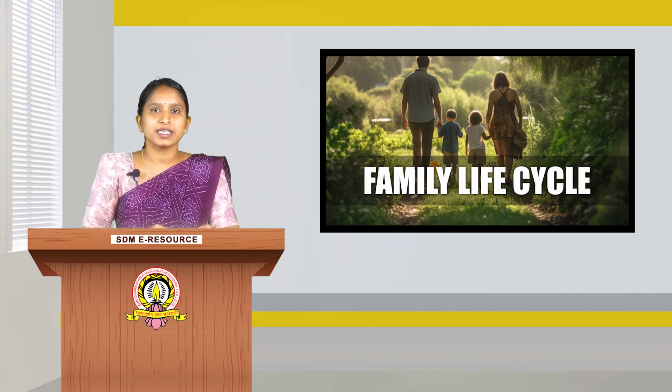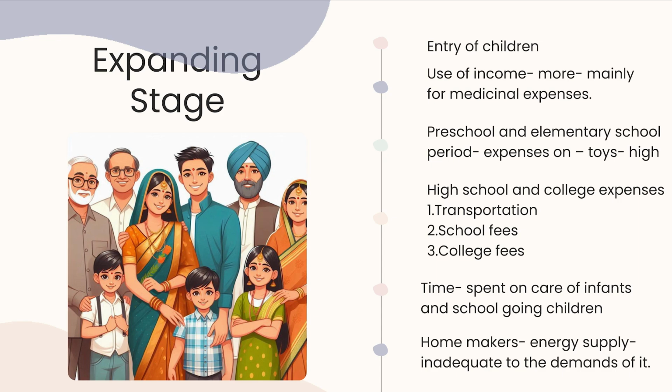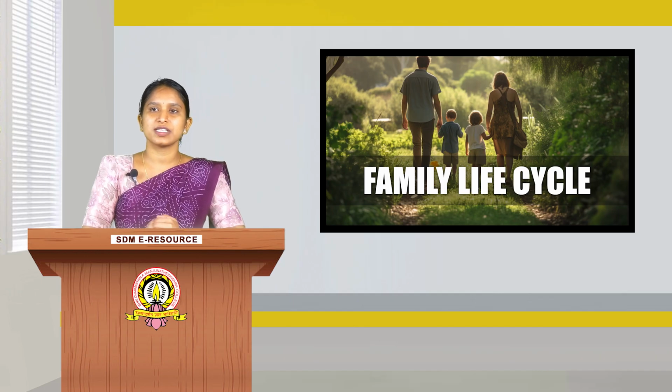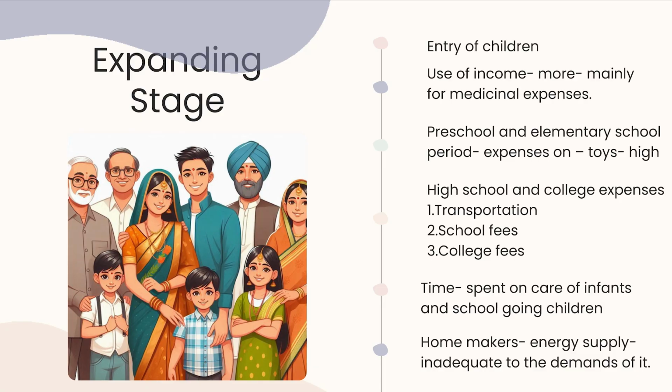So what happens in the second stage of the family? You can see the slide here. The second stage of the family is called the expanding stage. Here the entry of a child happens and the use of income is mainly for medicinal purposes, that is, for the children's health. And what happens after that? The children go to preschools and elementary schools. So in this period the expenses on toys, materials and activities are very high. So the expenses are mostly spent on toys.